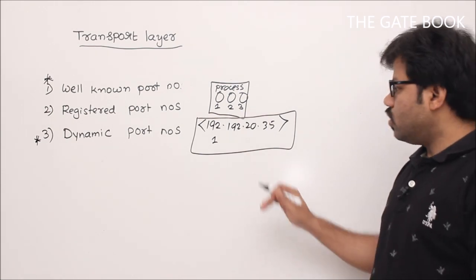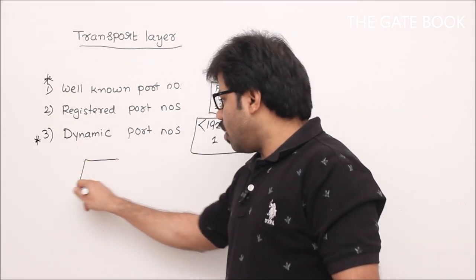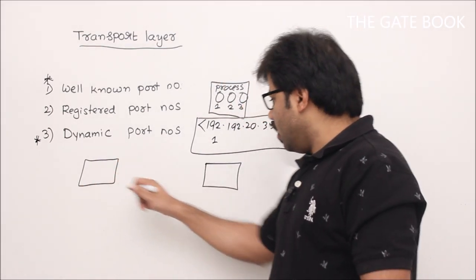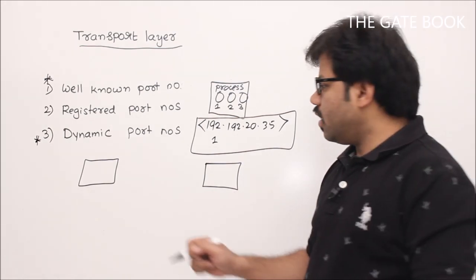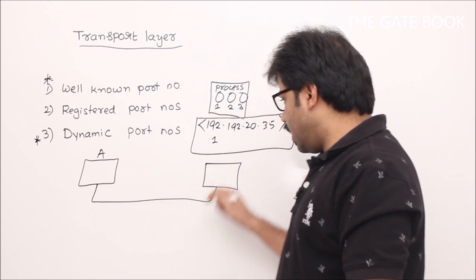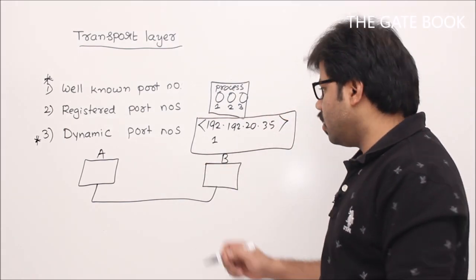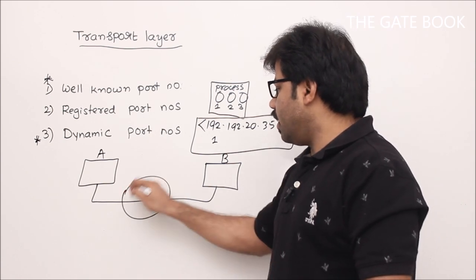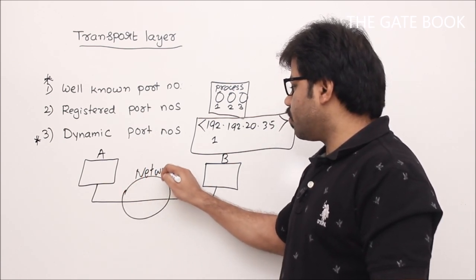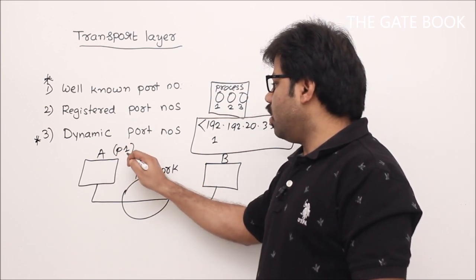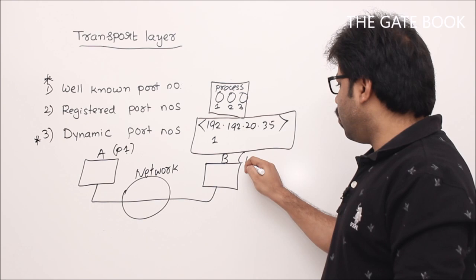I will tell you. So far you did not understand how communication takes place, because we are going to communicate with remote devices, correct? For example, see this scenario. There is a sender A and receiver B. There are two systems connected like this, in a very big network you can assume. Now there is a process number 1. How will process number 1 communicate with process number 2 in B?